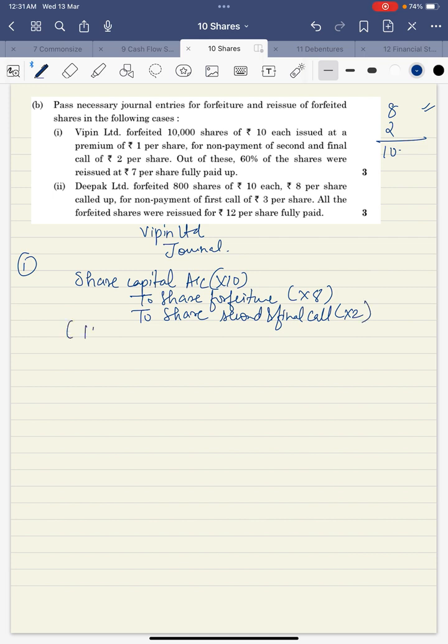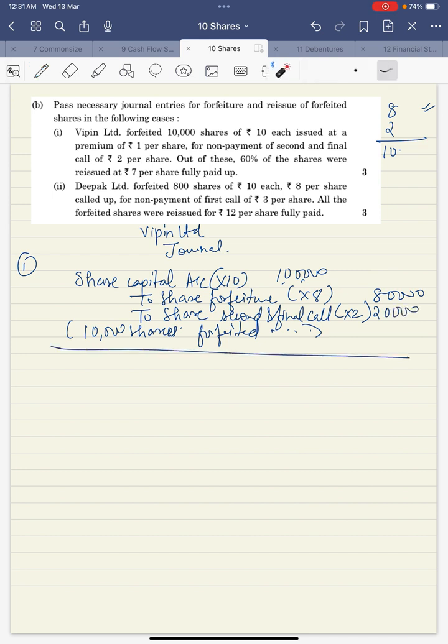How many shares? 10,000 shares are forfeited. Why forfeited? For the non-payment of second and final call. You need to complete the narration. So here we'll get 1 lakh, 80,000, 20,000.